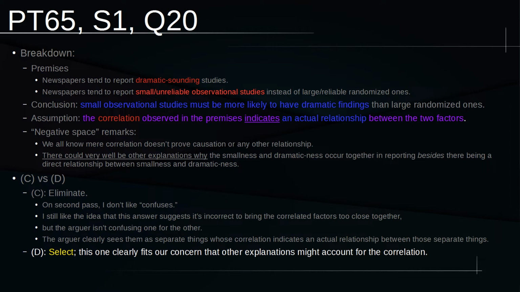And while I didn't have questions about D outside of its raw, superficial relevance, because it's something that I didn't prephrase, not something that I predicted. But aside from that, C did have a very specific problem that I didn't really think I could stretch into something workable. It focuses on confusion, and I don't think that's what our arguer was doing, and there's really no way for me to make that case. So because I couldn't make a case for C, but I could see at least some remote possibility of making it for D, that's why I would end up choosing D here.